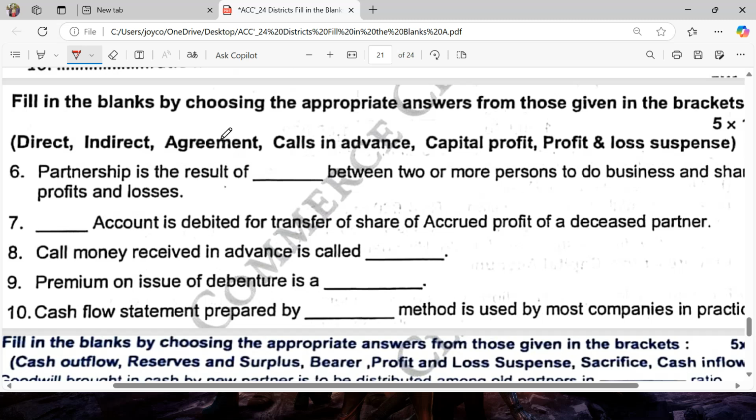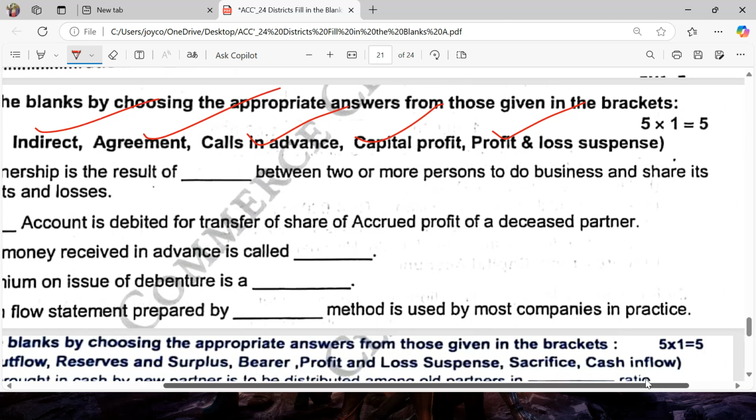A partnership is the result of agreement. Profit and loss suspense account is debited for transfer of share of accrued profit of a deceased partner. Call money received in advance is called calls in advance. Premium on issue of debenture is a capital profit. Cash flow statement prepared by the indirect method is used by most of the companies in practice.